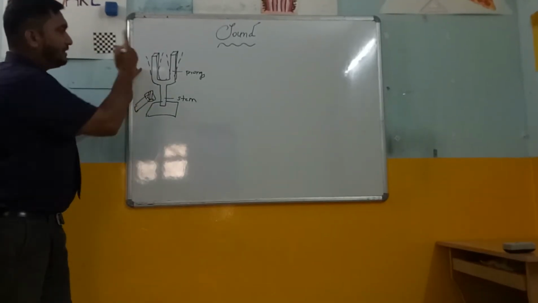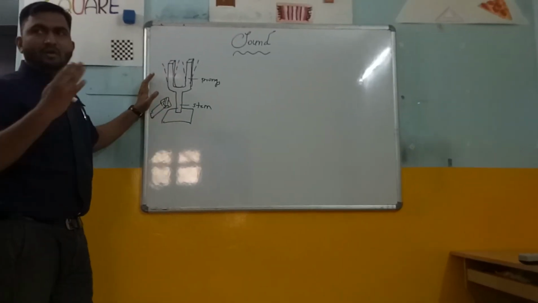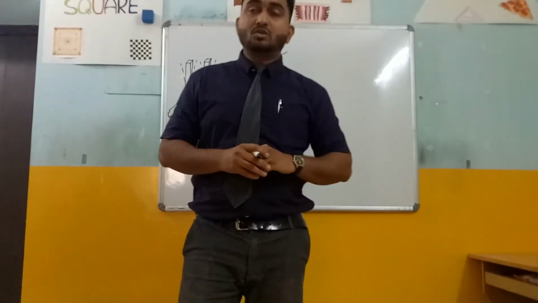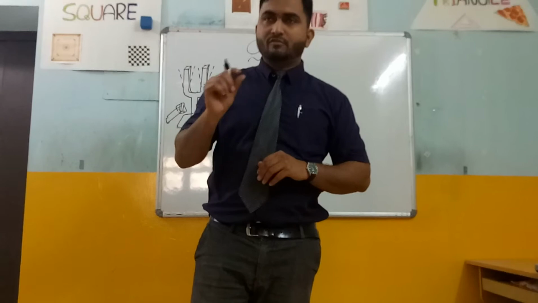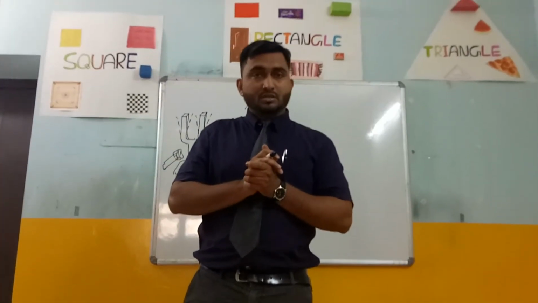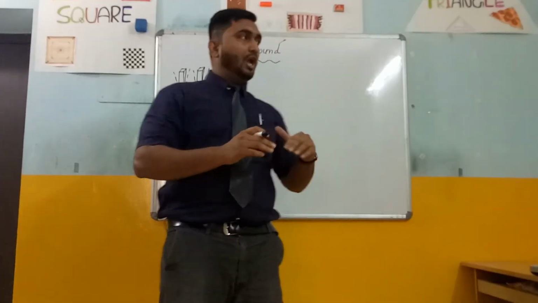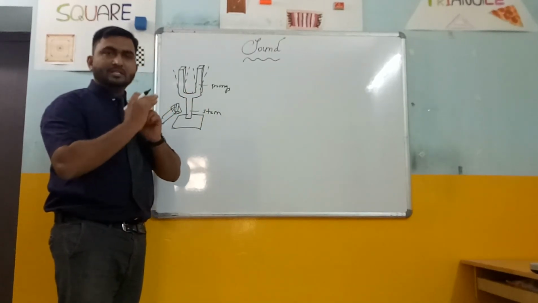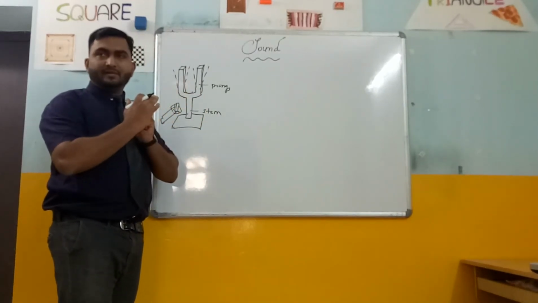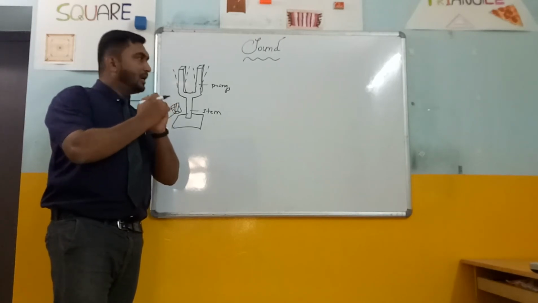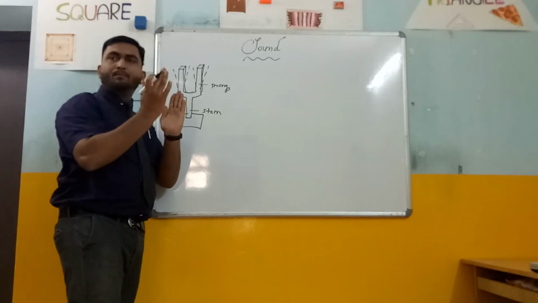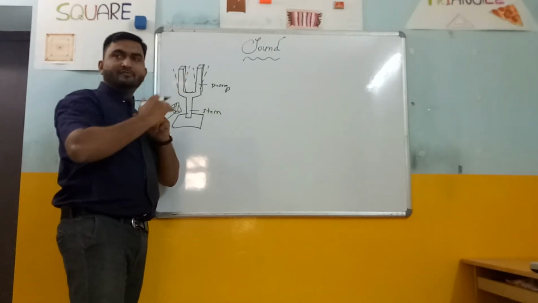When you hit this with a rubber hammer, it will vibrate in a to and fro motion. The to and fro motion of an object is called oscillation. So oscillations are produced when you hit the prongs. To and fro means moving forward as well as in the backward direction. In this way, sound is produced when you hit the hammer on the prongs, and sound is propagated and moves in the forward direction.